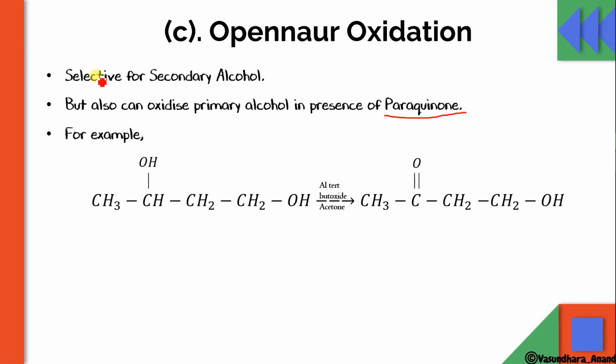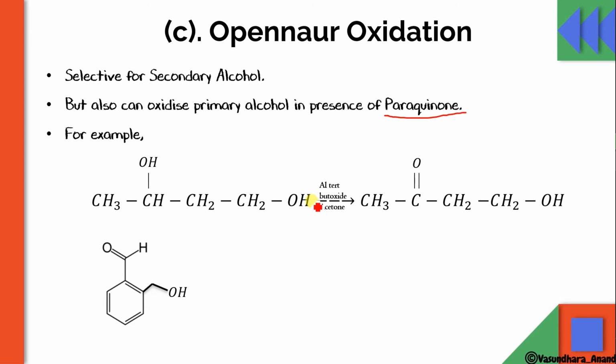For example, if this is the secondary alcohol, we use aluminium tertiary butoxide in presence of acetone. So what it will do, it will convert this secondary alcohol and leave the primary as it is. Okay, so if we also want to oxidize the primary, we have to use paraquinone, then it will oxidize the primary also. Got it? So this is selective for the secondary alcohol. In Oppenauer oxidation, if we take aluminium tertiary butoxide in acetone, wherever there is a secondary alcohol, that will convert into the next oxidized state, that means ketone.